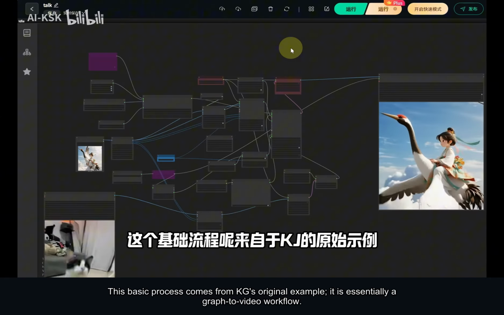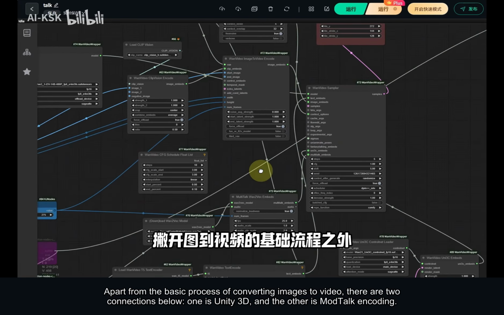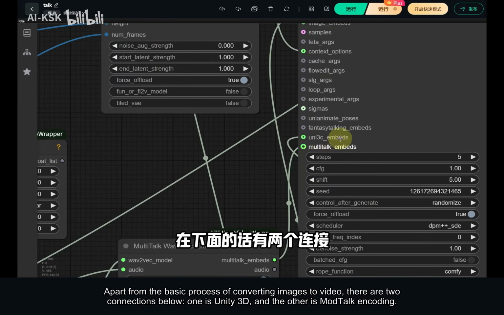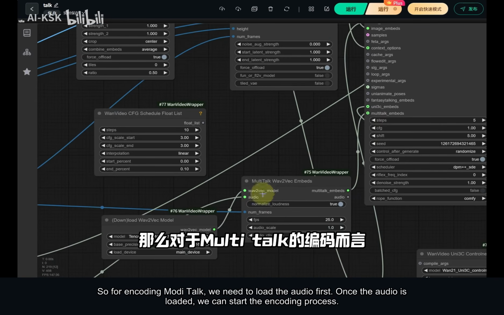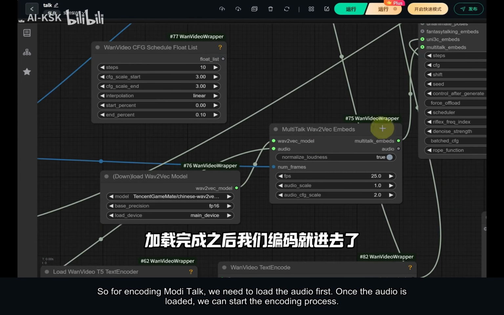This basic process comes from KG's original example. It is essentially a graph-to-video workflow. Apart from the basic process of converting images to video, there are 2 connections below. One is Unity 3D, and the other is MultiTalk encoding. So for encoding MultiTalk, we need to load the audio first. Once the audio is loaded, we can start the encoding process.